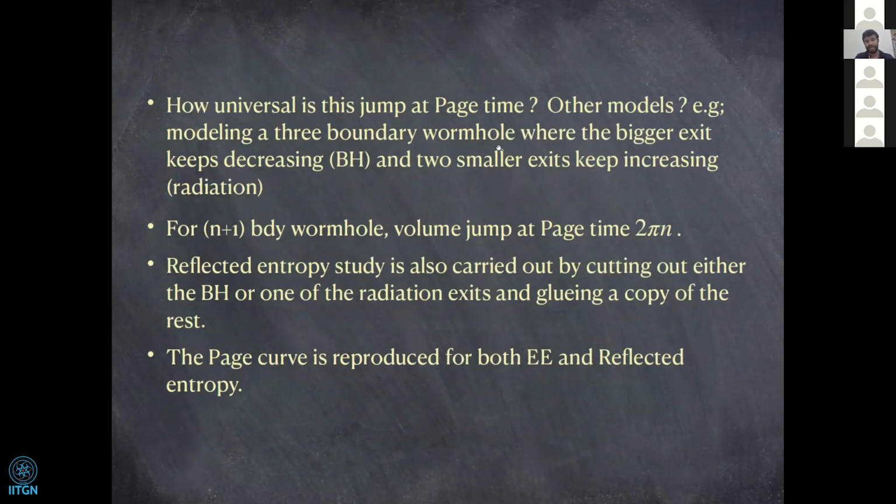again, there are other models involving multi-boundary wormholes, in which people, instead of considering n smaller exits, consider 2 smaller exits. So the bigger black hole exit decreases by evaporating, and these 2 smaller exits model my Hawking quanta. And these exits keep increasing as more Hawking radiation gets stored in the smaller exits. So this would be a 3-boundary wormhole model.